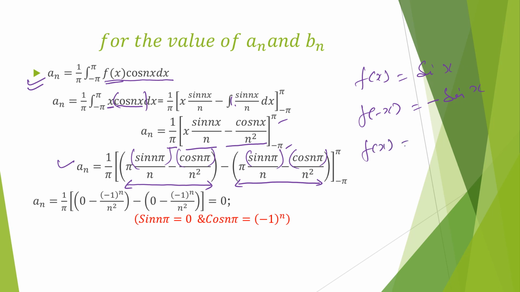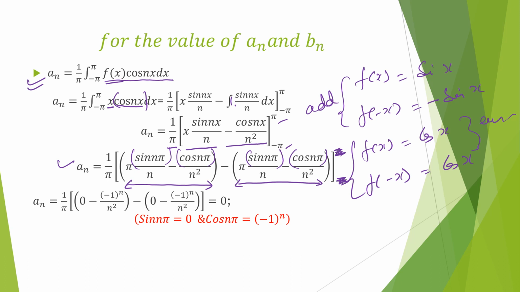If f(x) is equal to cos x, then f of minus x is equal to cos x, because sin is an odd function and cos is an even function. This is the odd function, this is the even function. Now we substitute the lower limit with a negative sign. We have to remove this part because we have substituted the limit. When we substitute the limits we get these values.